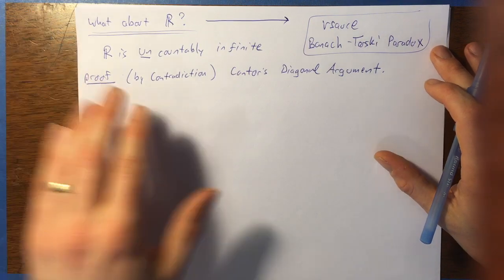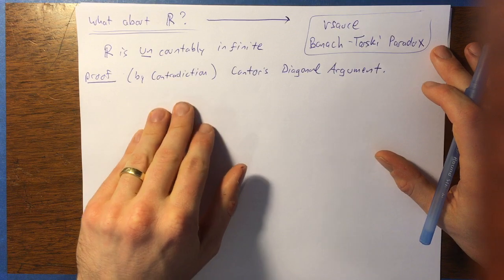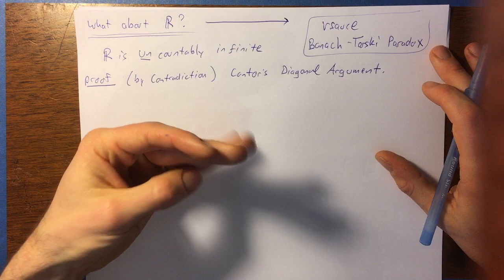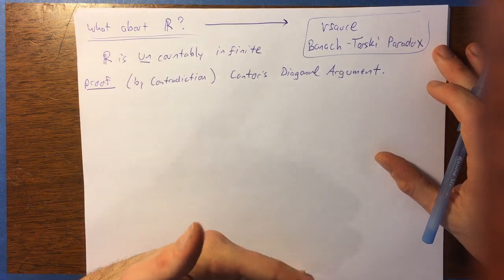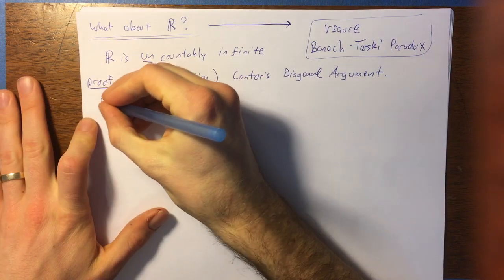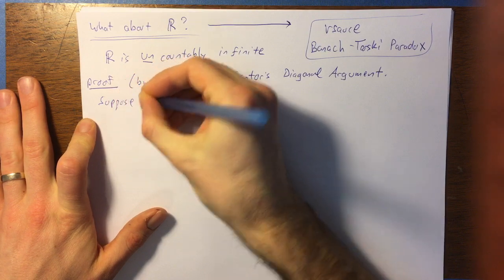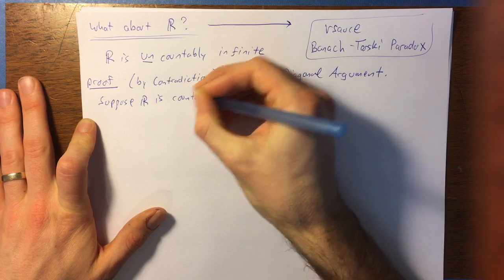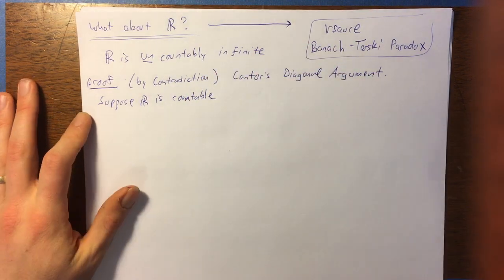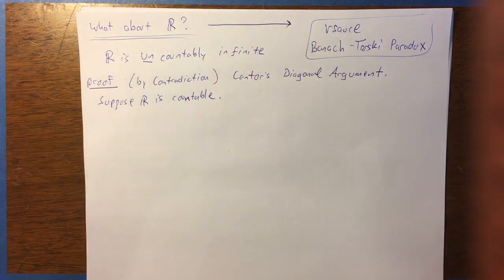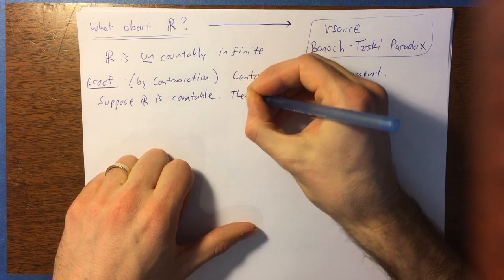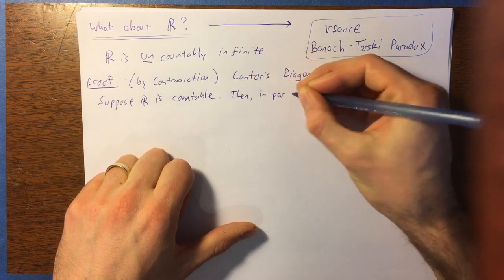Let's prove it. So if we're going to prove it by contradiction, then the way we'll do that is to start by actually assuming that R is countable, and then derive a contradiction and conclude that it can't be countable. So that'll be our first line of the proof. We'll say, suppose R is countable. Well, okay, one of the theorems we had earlier is that if you have a countable set, then any subset of that set is also guaranteed to be countable. So what I can say is then, in particular, any subset of the real numbers is countable.